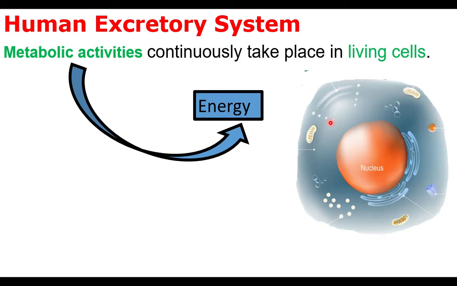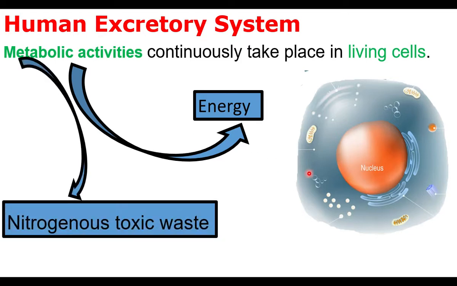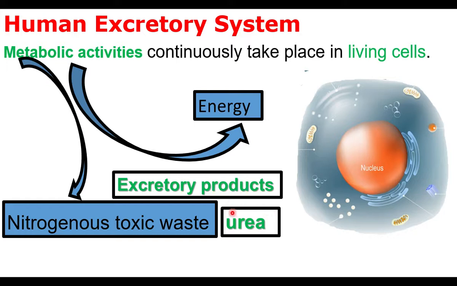When the cell is functioning, when the cell is metabolically active, waste materials are also produced. These wastes are nitrogenous waste. Nitrogenous waste contains nitrogen, for example, urea. Urea is a nitrogen-containing waste. These wastes are called excretory products because they should be sent out of the body. They are toxic, they are poisonous, so they should be sent out of the body by the process of excretion.